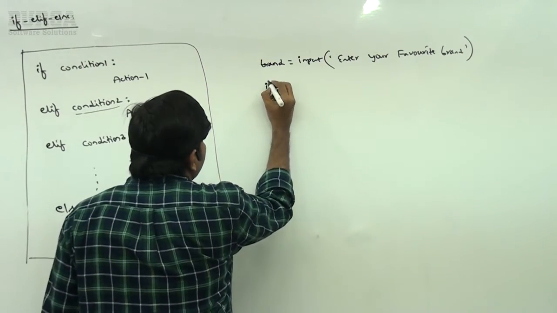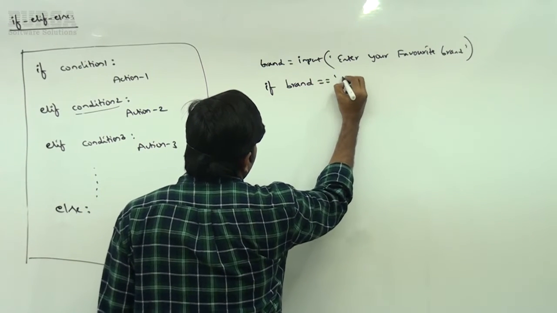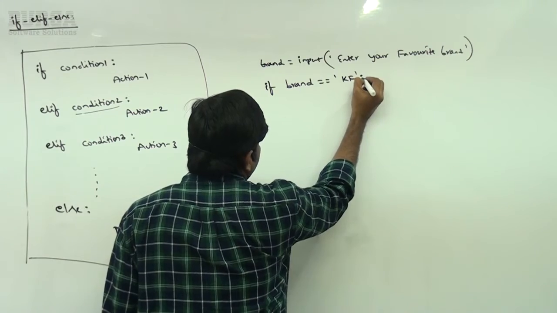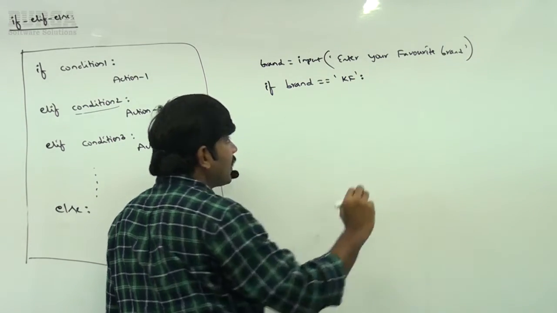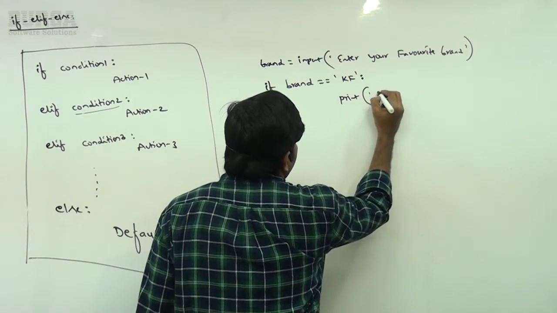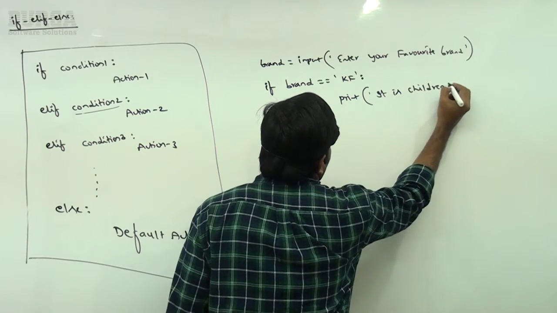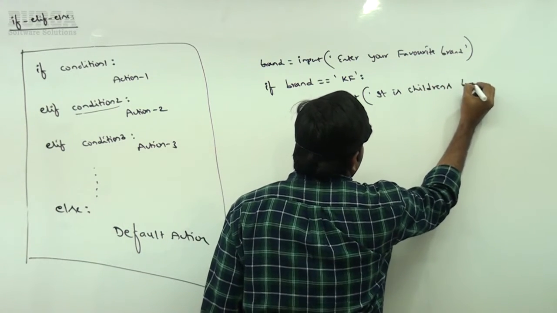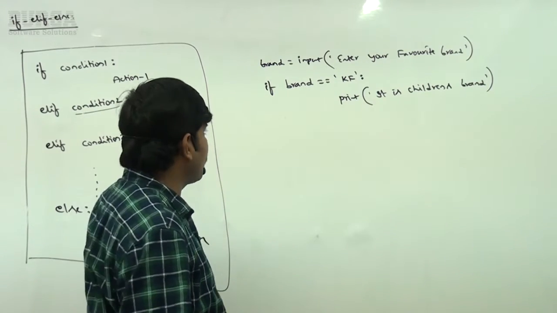If brand is equal to KF, KF means Kingfisher, sir. If brand is KF, now print it is children's brand. It is a children's kids brand, right?